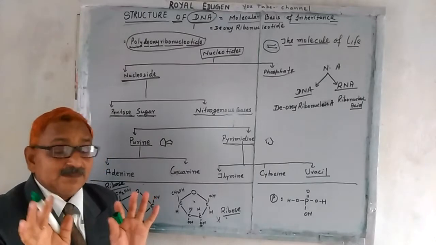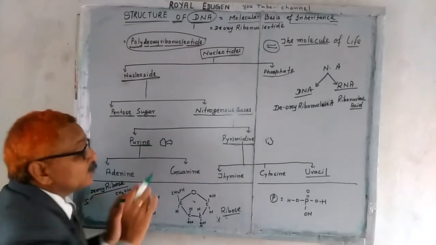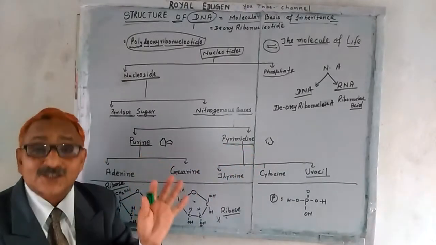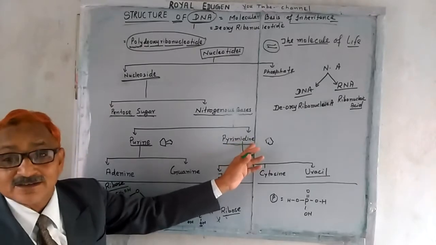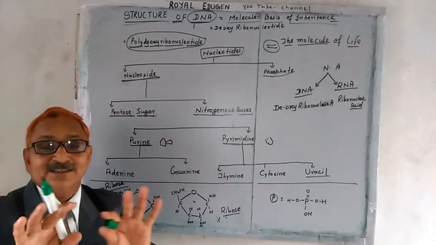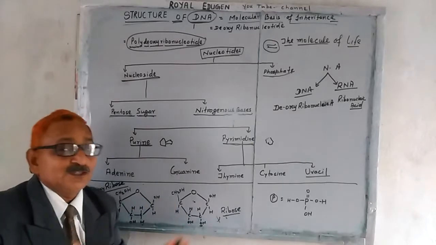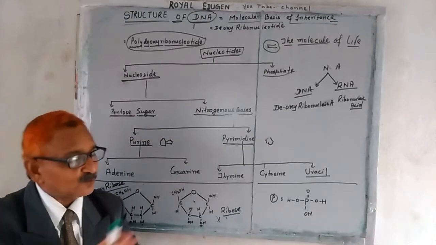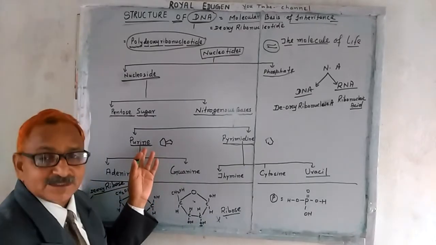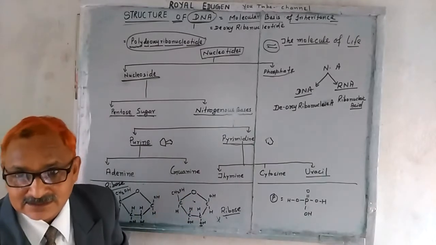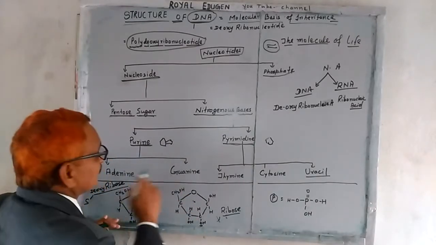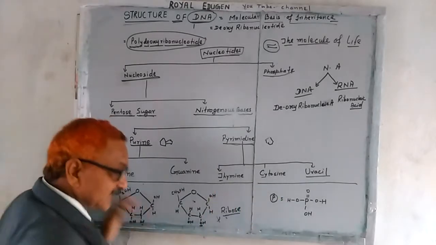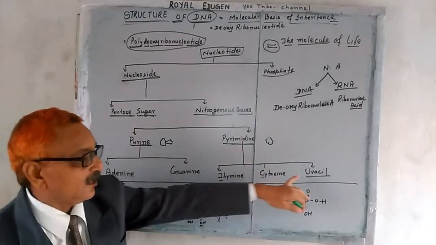Very easily you can remember that the name purine is very short, compared to pyrimidine. So the name is short but the structure is longer. Here the name is longer but the structure is shorter. In this way sometimes students get confused: which one is adenine, thymine, cytosine, guanine? Which are the purines and which the pyrimidines? So don't be confused. If the name is shorter, the structure is longer. So adenine and guanine, A and G, are purines, and C and T, cytosine and thymine, are the pyrimidines. Also uracil.